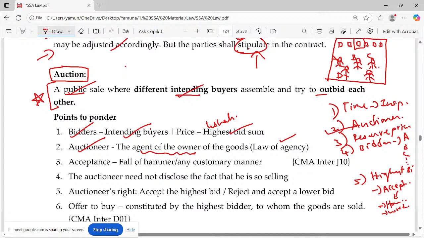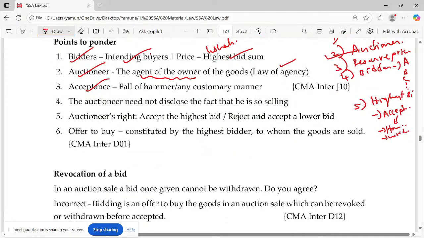Okay. He will be accepting it by how? Usually by fall of hammer, tapping on the hammer, or ringing bells. So any customary manner. The auctioneer need not disclose the fact that he is so selling. Please highlight. You don't often repeat it. He need not disclose what are the things he is selling. It's the optional right. Either he can accept the highest bid or reject and accept the lower bid.